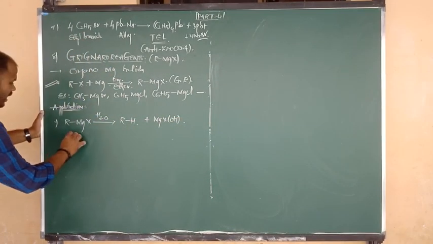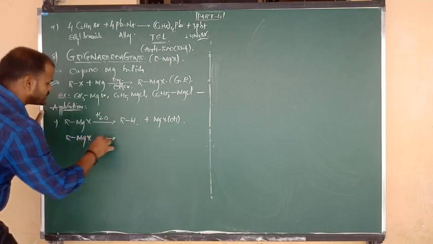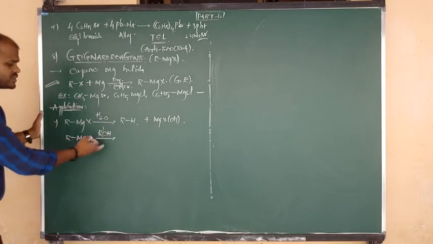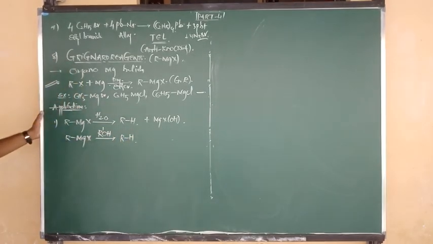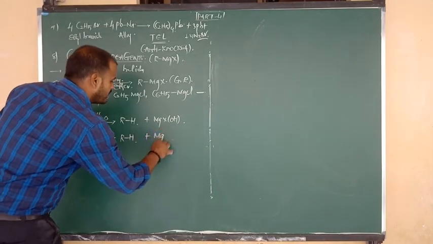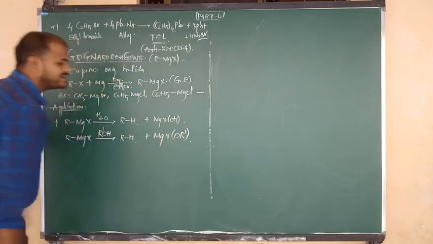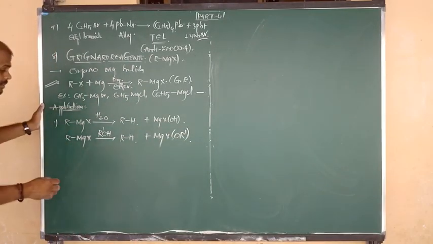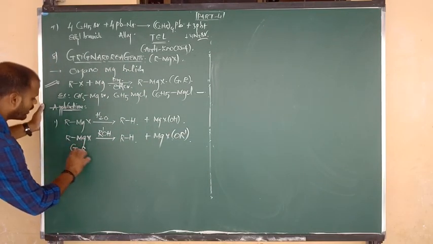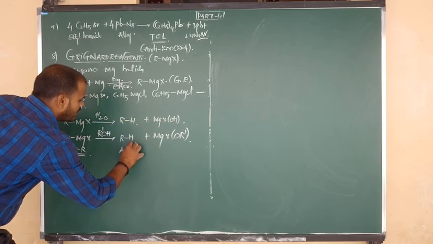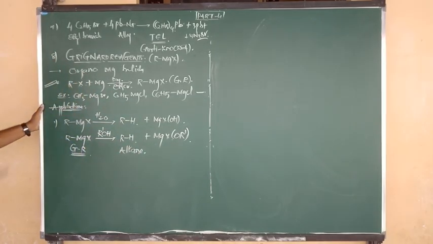And also RMgX, Grignard reagent, reacts with one more compound, alcohol. To show the variation in R group, we write R prime. Again the same thing: Grignard reagents on reaction with alcohol also form alkane. The remaining OR prime attacks MgX, so the byproduct is MgXOR prime, alkoxy magnesium halide. In both cases, the common point is that Grignard reagents on reaction with water or alcohol form the product alkane. Let us see examples.